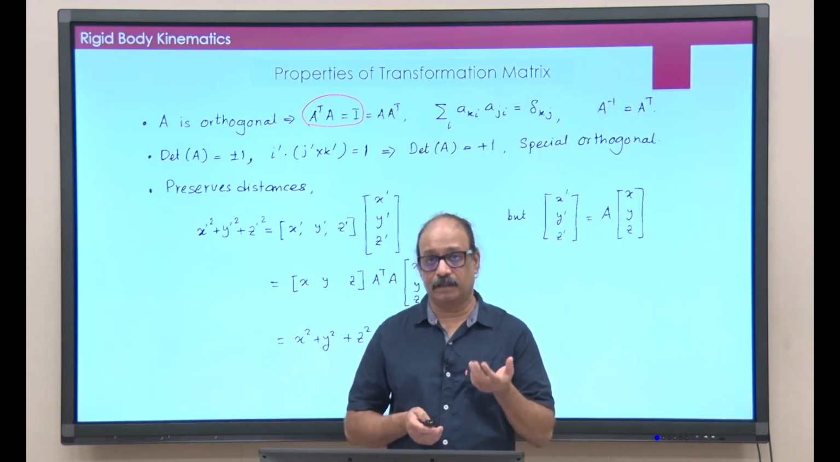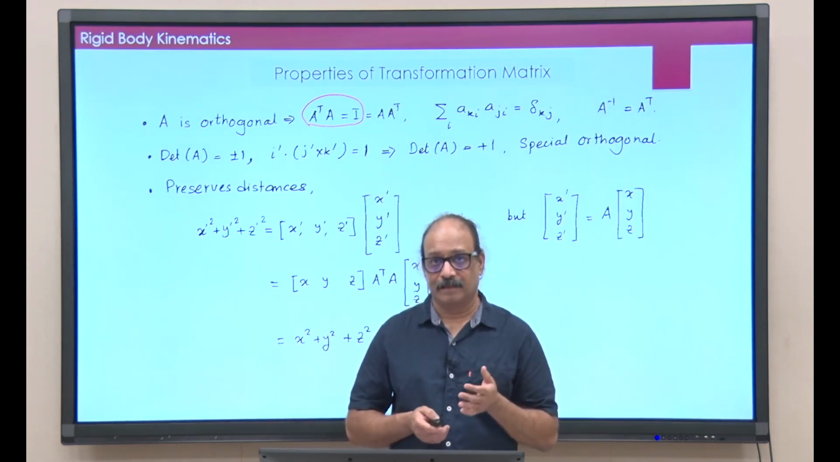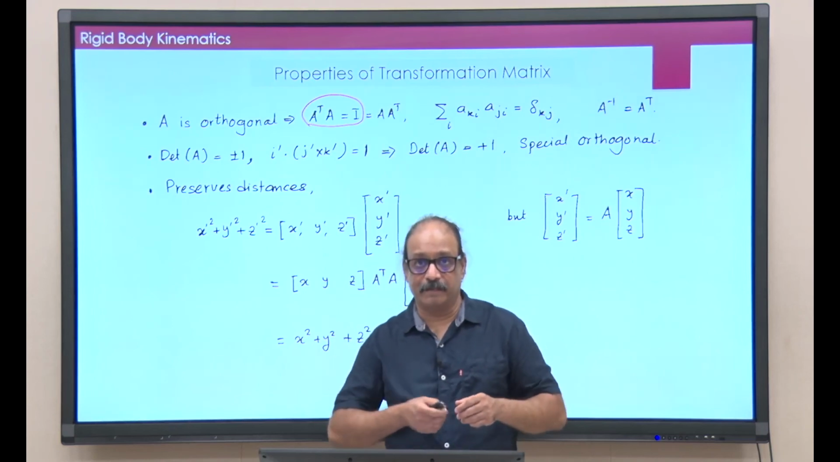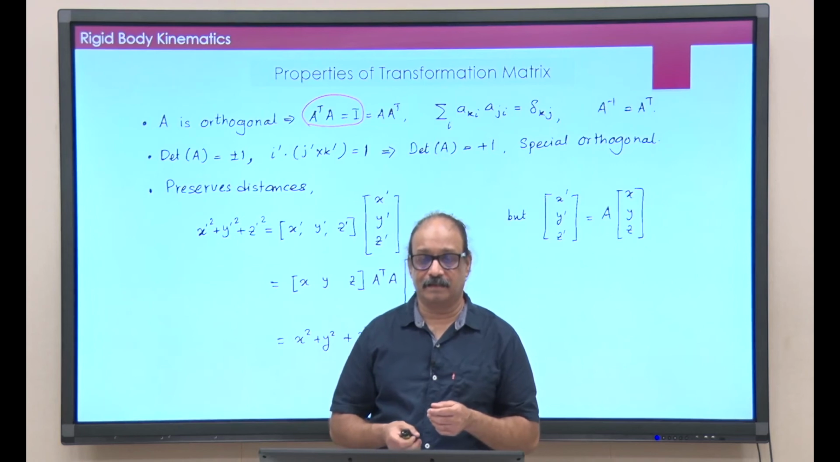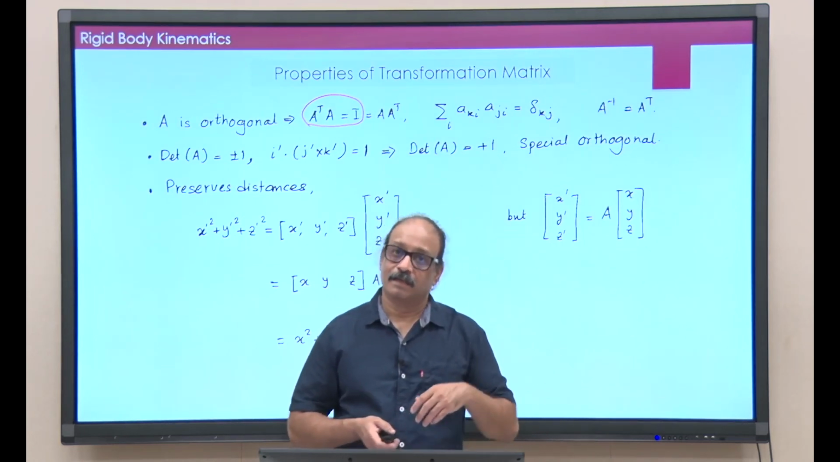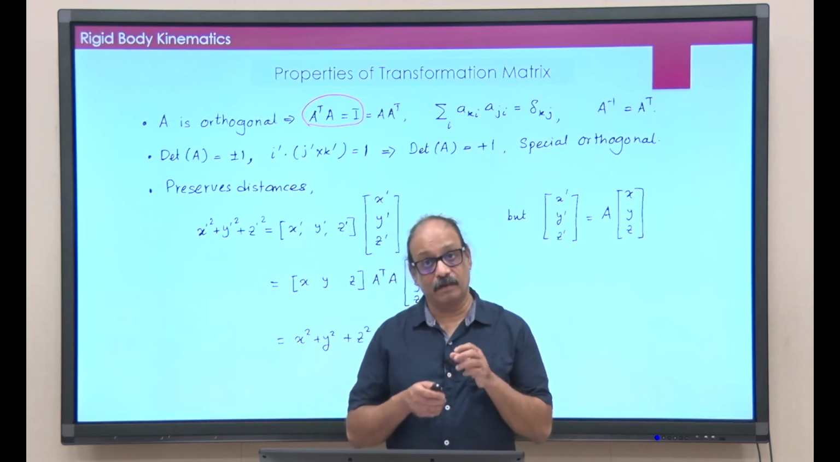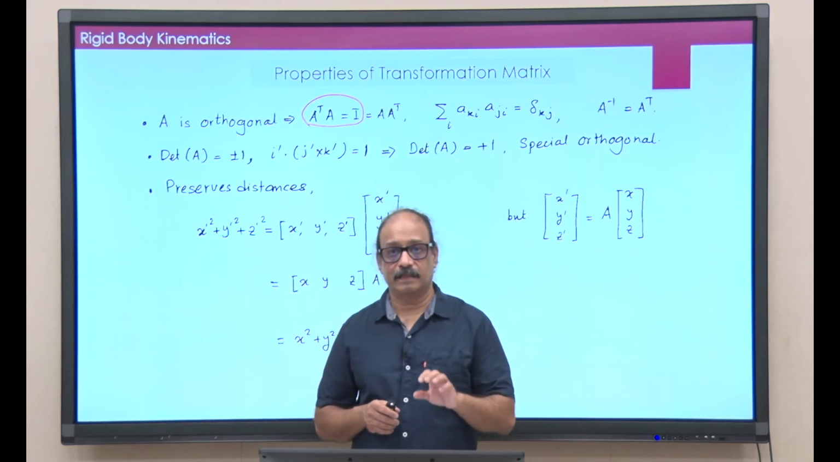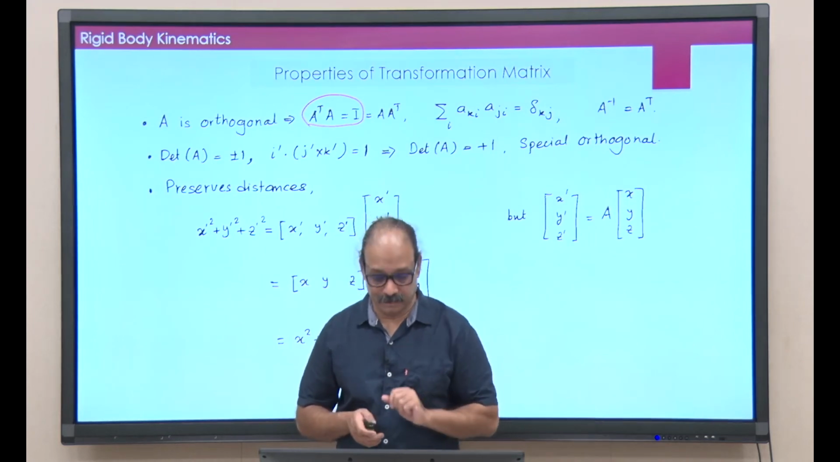What other kinds of transformations could we have? There could be stretching. You see, if you have a transformation which doubles the length along the x axis and changes the length along the y axis, that of course will not preserve distances. That will also be a linear transformation, but will not preserve distances. In that sense, rotations are special.